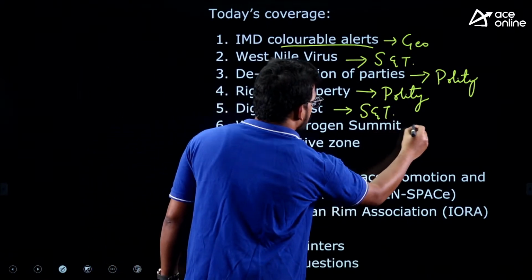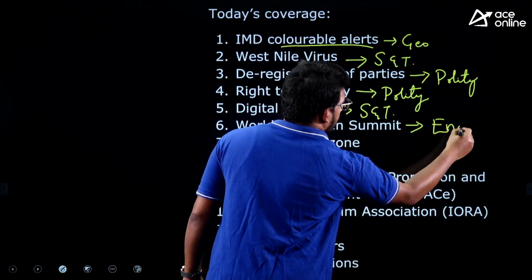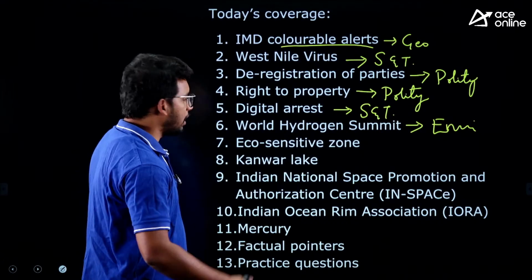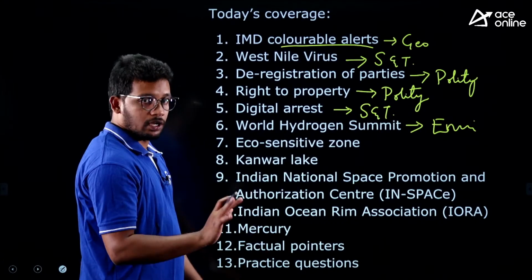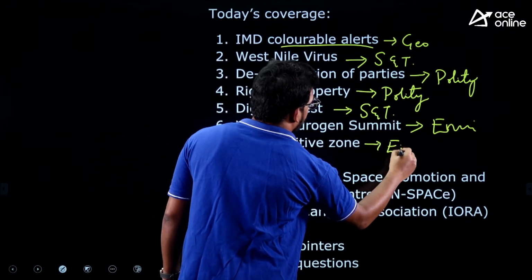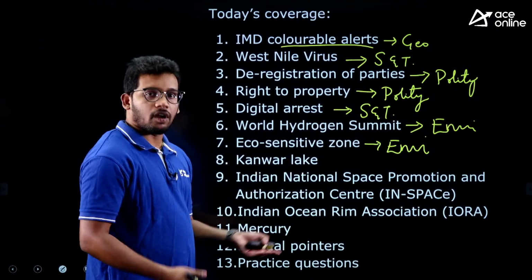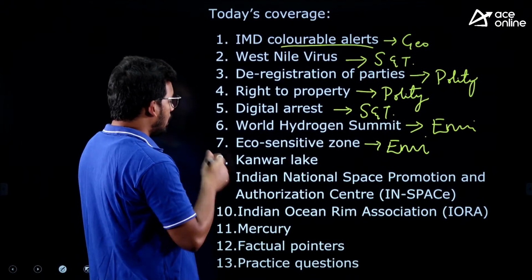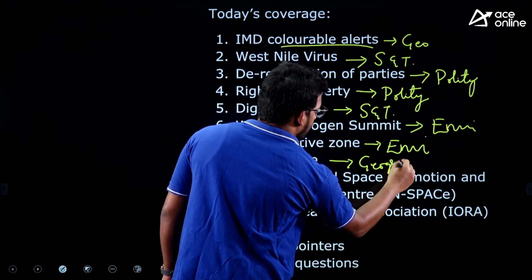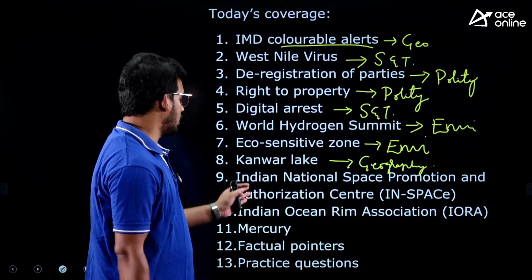Then World Hydrogen Summit. This is part of environment conventions, agreements, meetings. This is also important, where it has happened and what is green hydrogen. Then eco-sensitive zone, again environment. A lot of articles from environment every day, and questions will be asked in the exam. Again Kanwar Lake, part of geography, as well as a Ramsar site, so you can take it as part of environment as well.